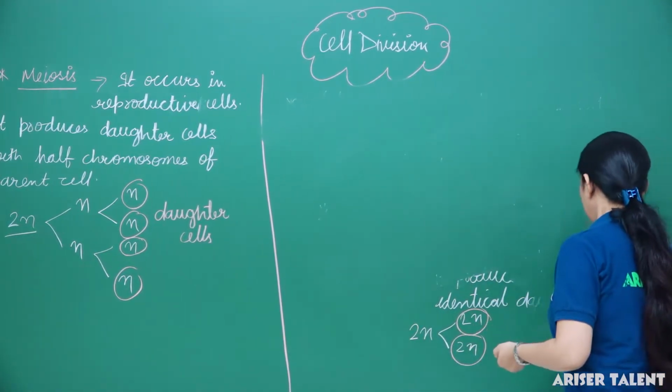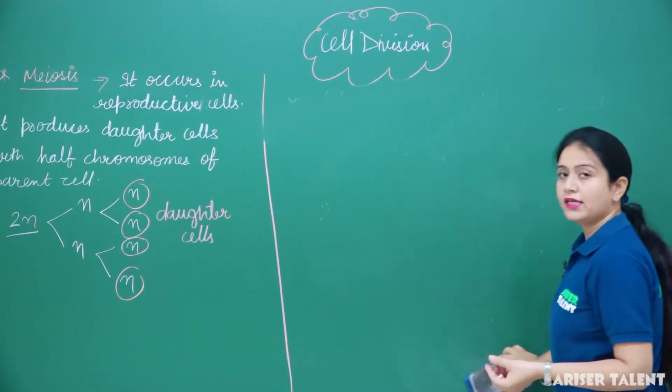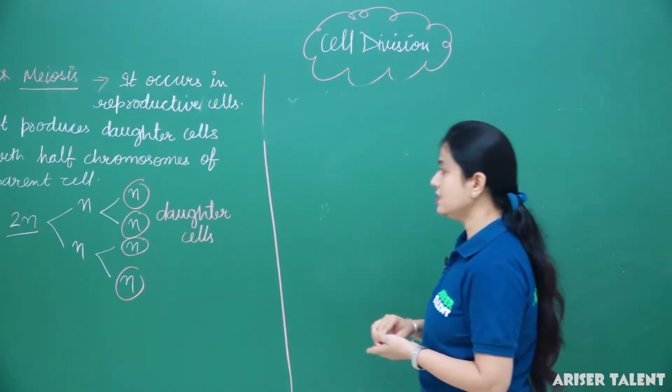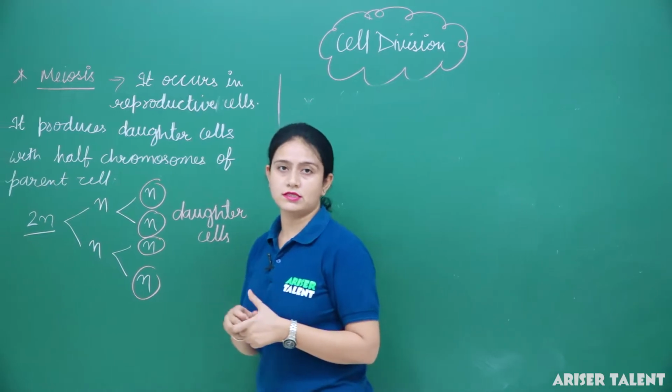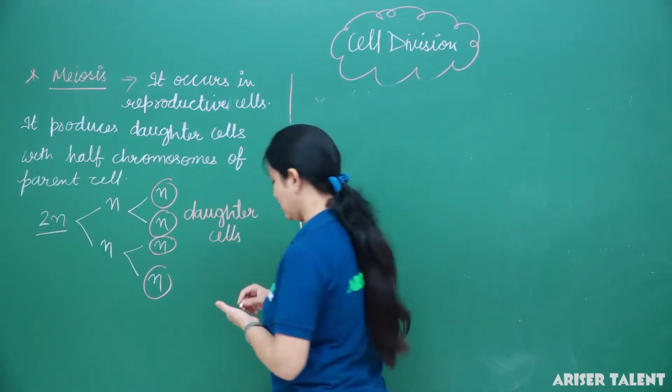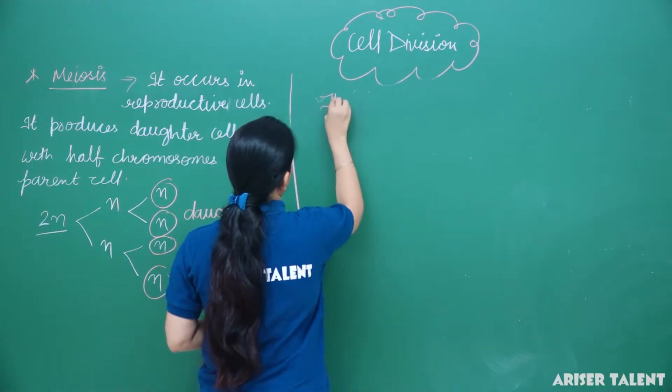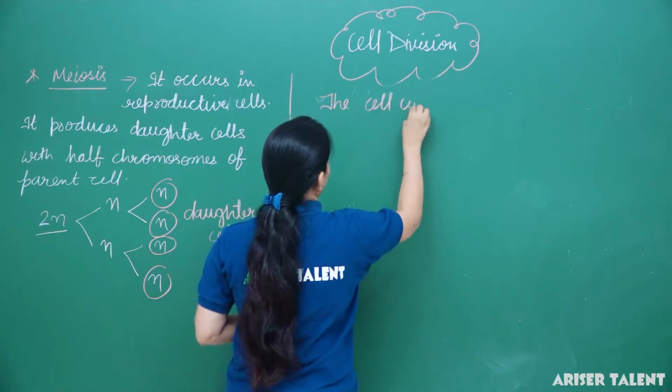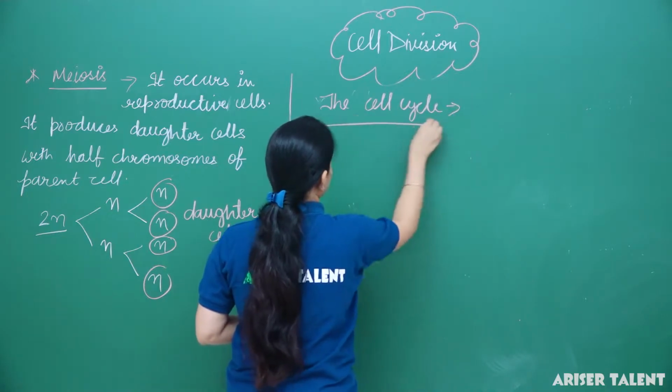Next is the cell cycle. What is the cell cycle? Living and dividing cells pass through a sequence of division and growth, and this is known as the cell cycle. Here we can mention the cell cycle. What is the cell cycle?